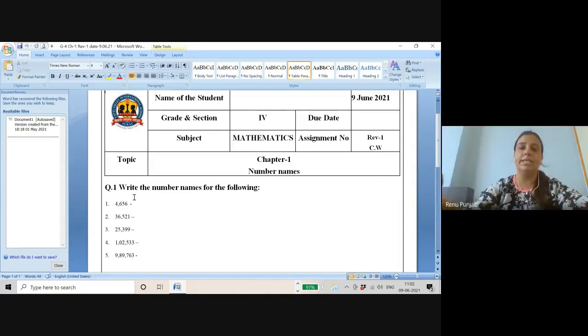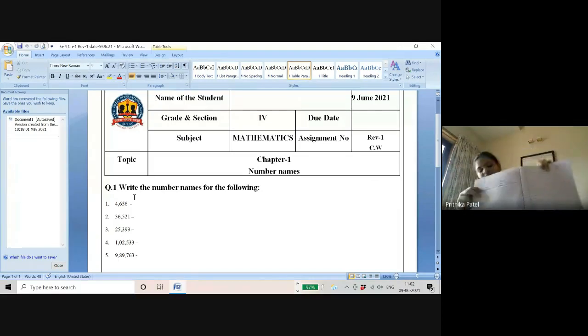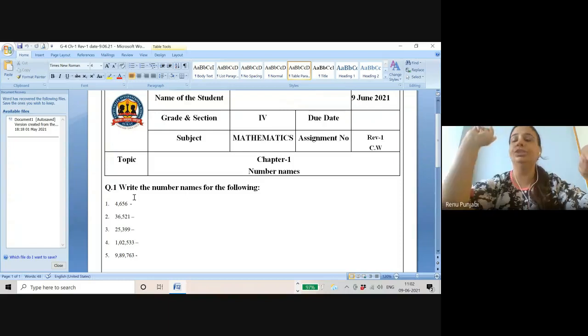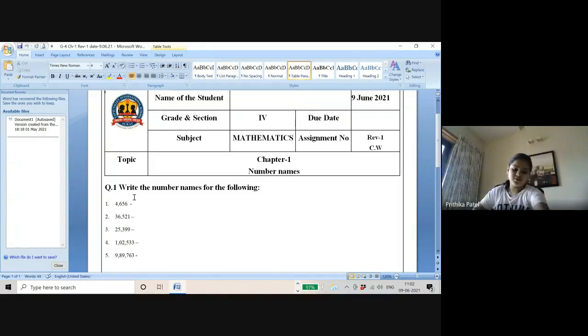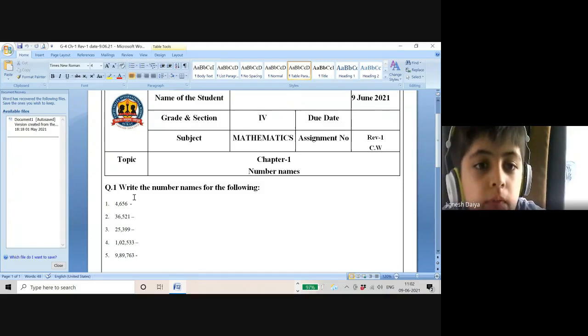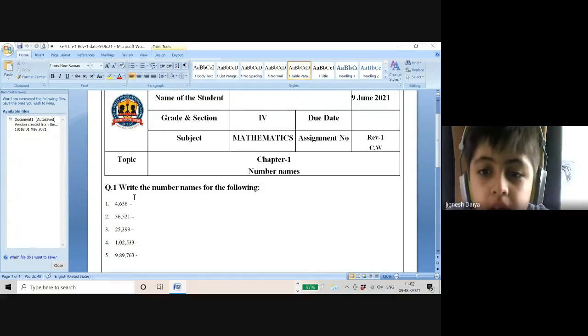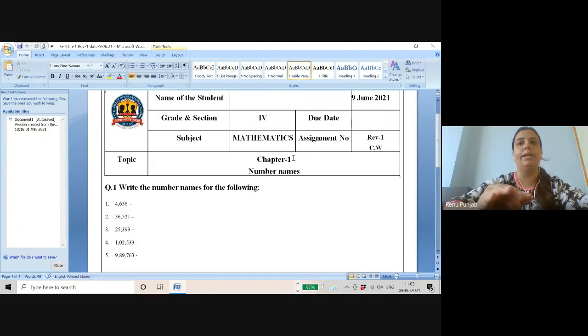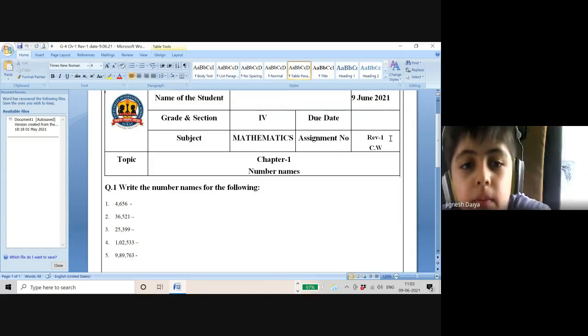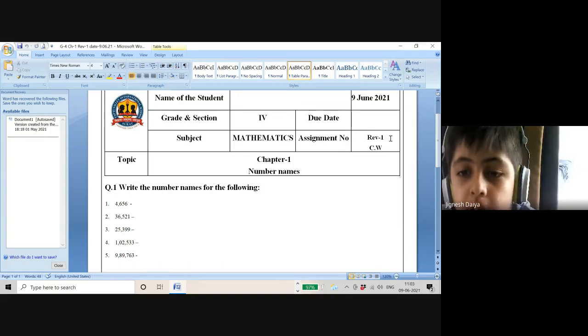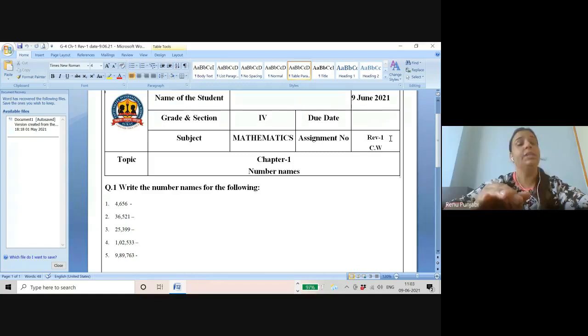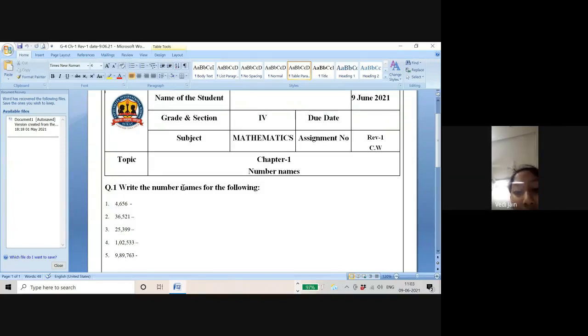Excuse me, ma'am. On the first page I have only written two sums, so can I continue on the downside? Use a new page. Ma'am, can I write in question 1 only number names? Chapter 1, topic number names. You will write this also, revision number 1. Ma'am, that question 1, write the number names for the following, that is important to write. Yes, that is important to write. Ma'am, we have to write in the long book.